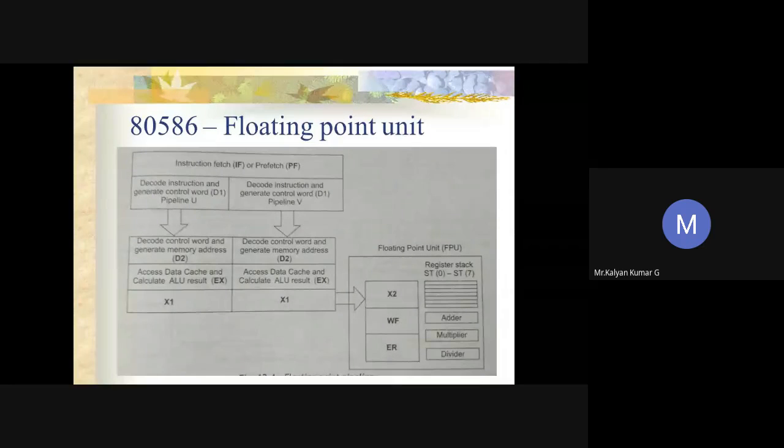And in the second stage, floating point execute 2, the X2 stage, the floating point unit executes the remaining steps of the floating point computations. This is followed by WF, write float. The name itself indicates write float, which means the floating point unit completes the execution of the floating point calculations from the previous stage, and it writes the computed result into the floating point register file.